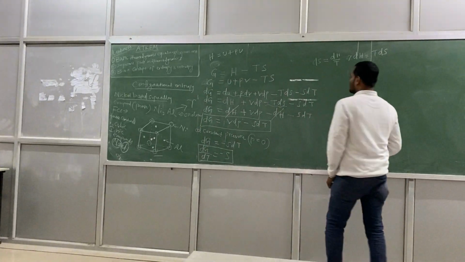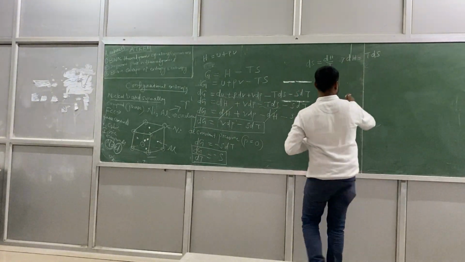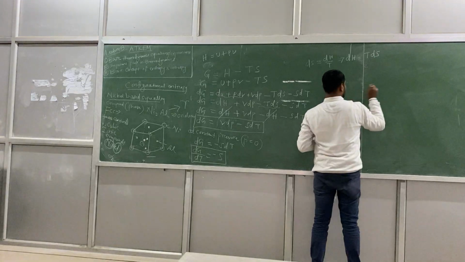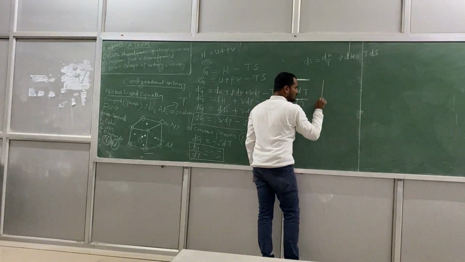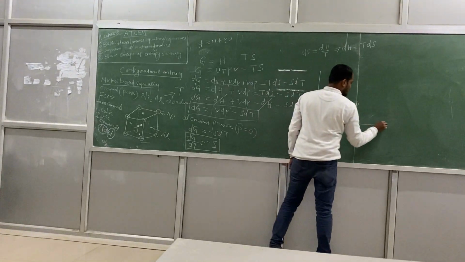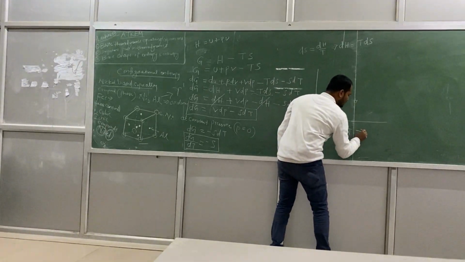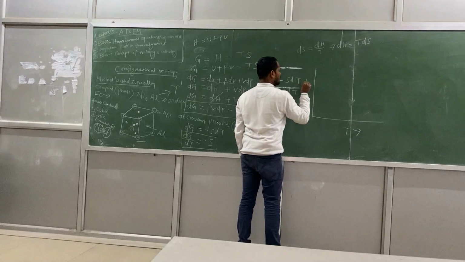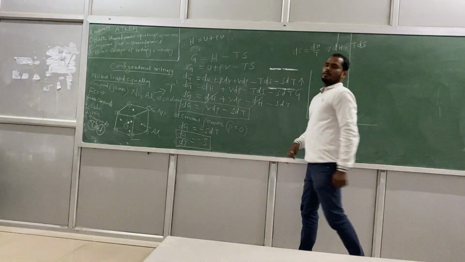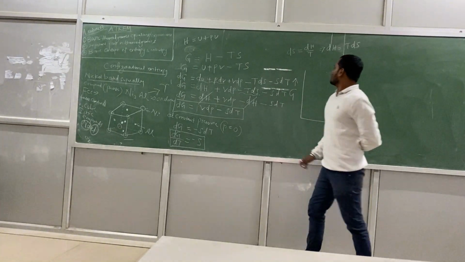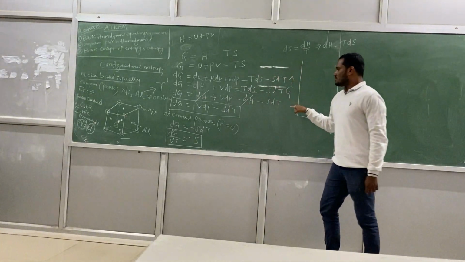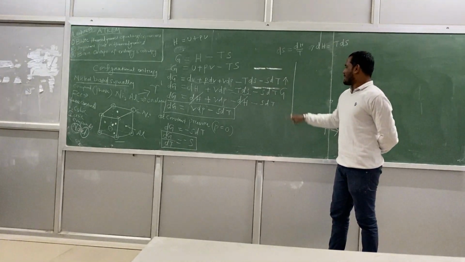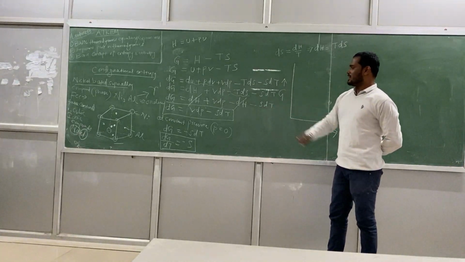So if you want to now plot, I want to plot it over here. Temperature and G. Okay. G versus temperature, dG by dT.